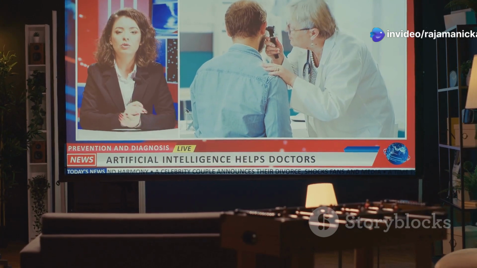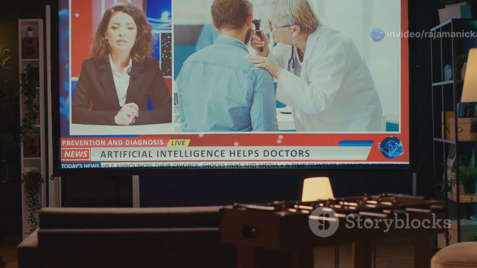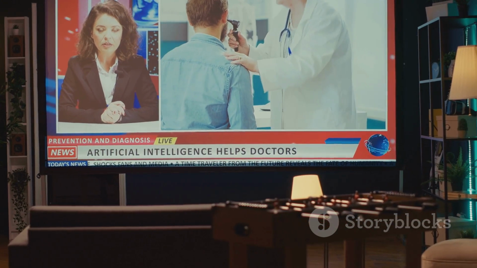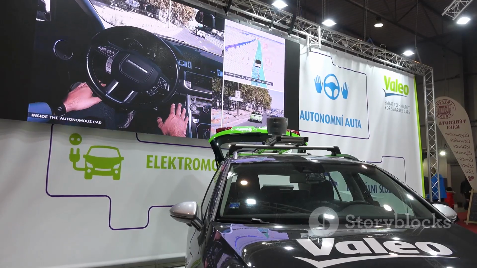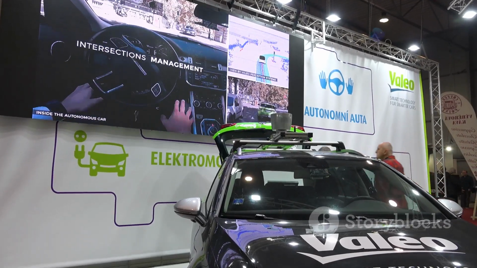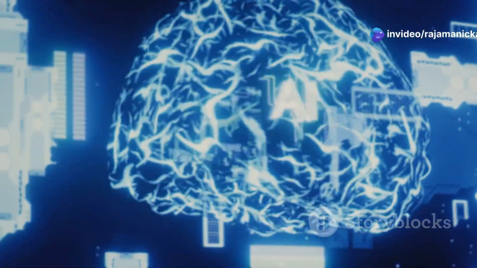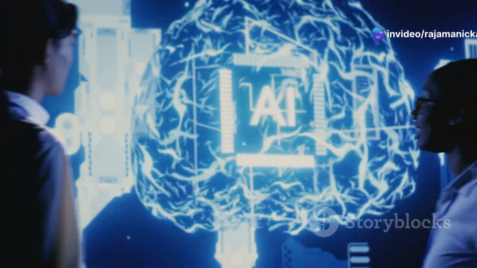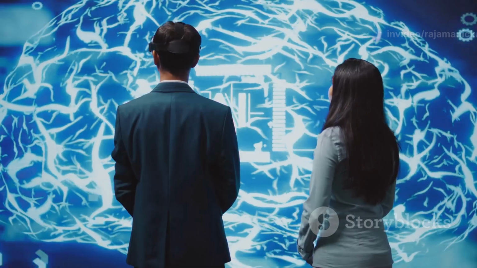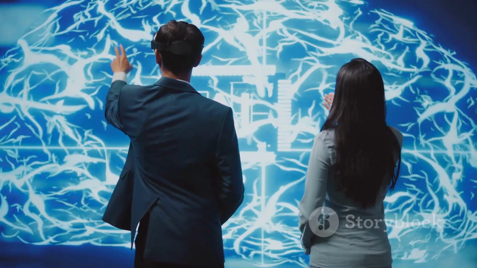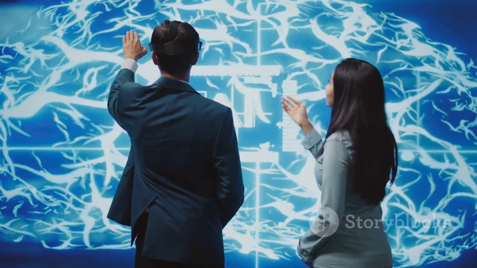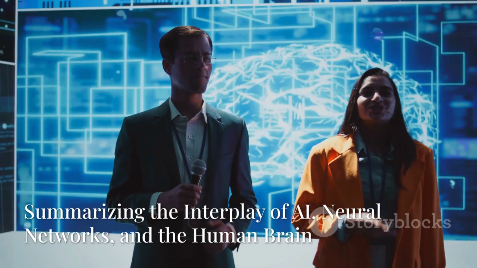Medical diagnosis, assisting doctors in diagnosing diseases based on medical images and patient data. Self-driving cars, enabling autonomous vehicles to perceive their surroundings and make driving decisions. The possibilities of AI are vast and constantly expanding. As AI technology continues to advance, we can expect even more innovative applications in the future.